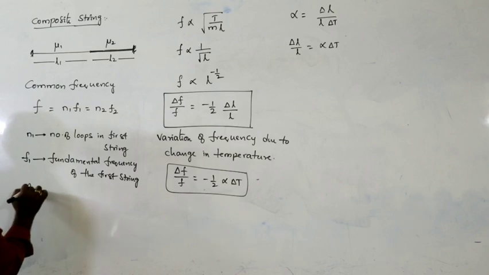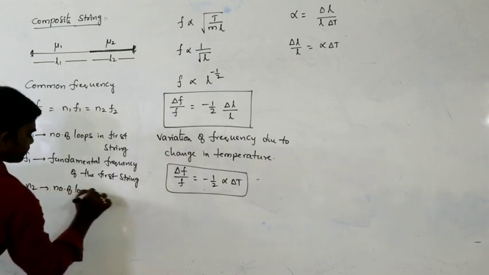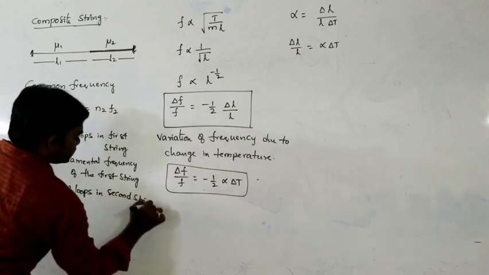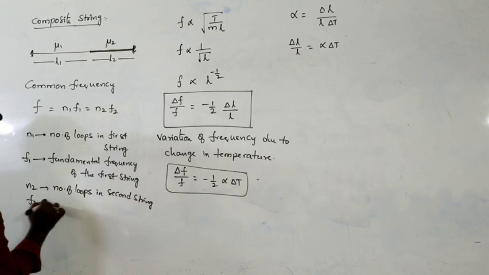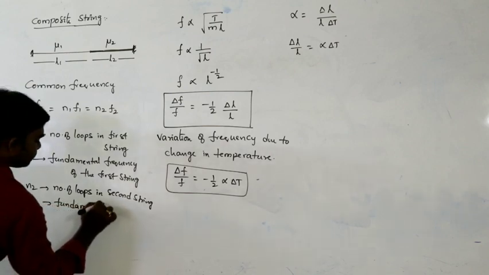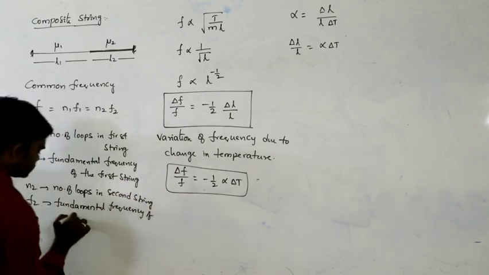And N2 can be written as the number of loops in the second string, and F2 is the fundamental frequency of the second string.